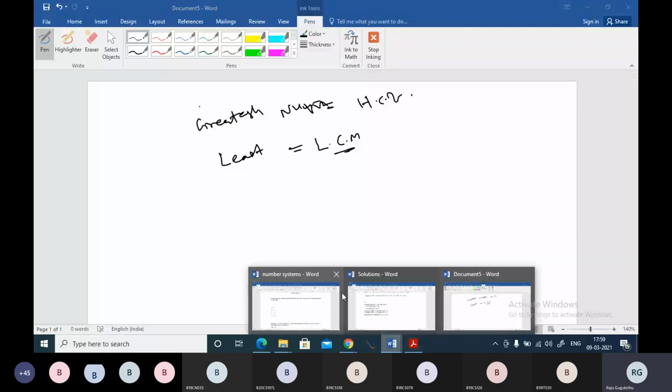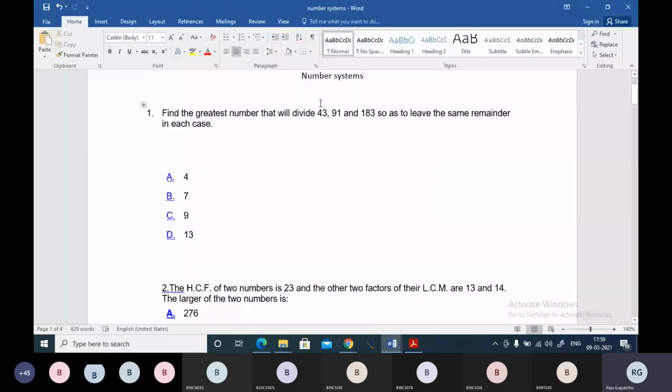So here, find the greatest number that will divide 43, 91, 183 so as to leave the same remainder in each case. If we find the HCF of these numbers, that will divide 43, 91 and 183. Boss, we will answer this question in two ways. Let me answer the question here.